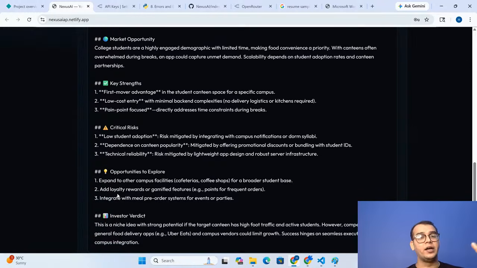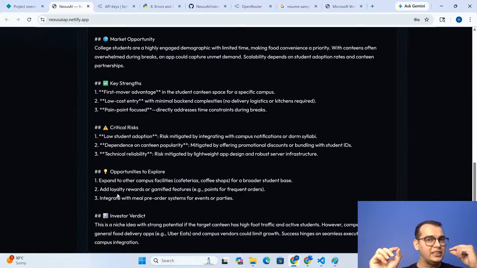The first mover advantage: if you create your canteen space for this specific campus, and in India there are so many campuses, right? That application you can integrate with all the campuses, targeting more and more campuses, with low cost entry. There will be no delivery charges, no logistics, and no kitchen required.